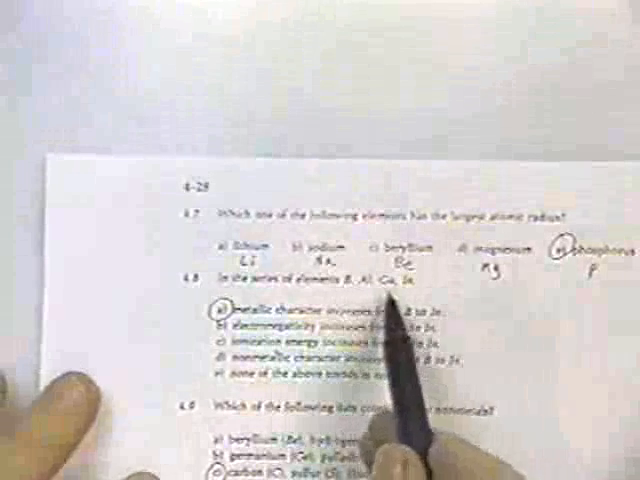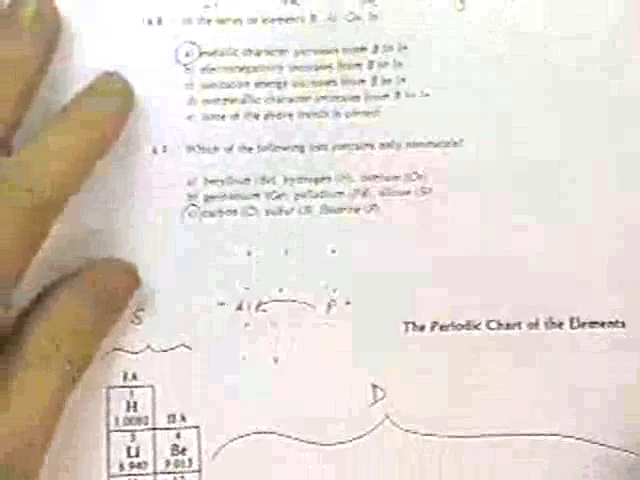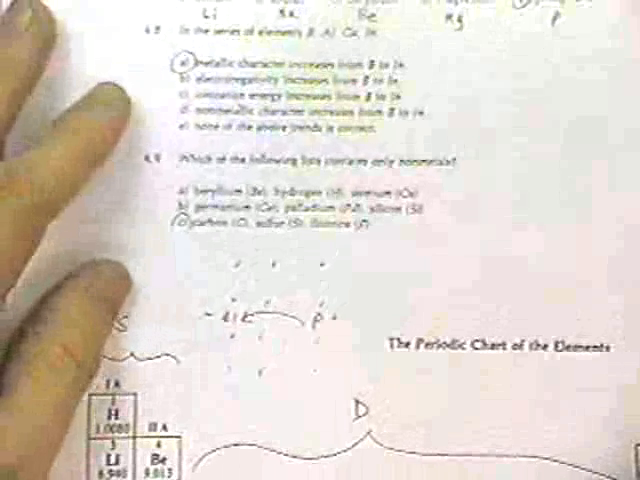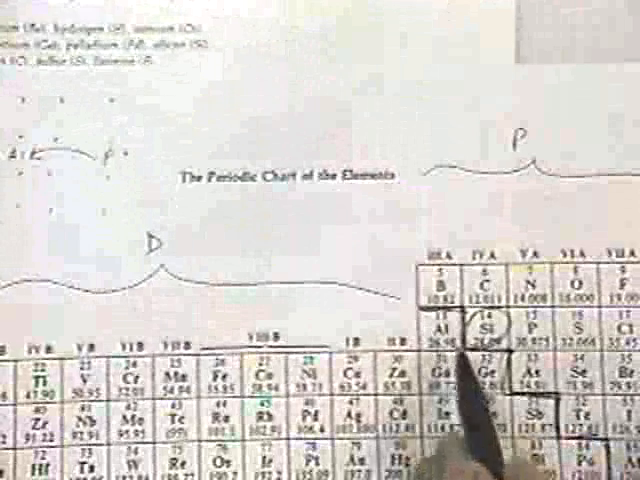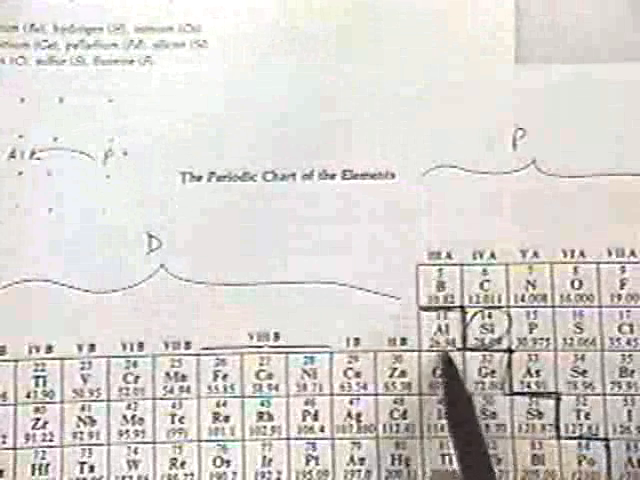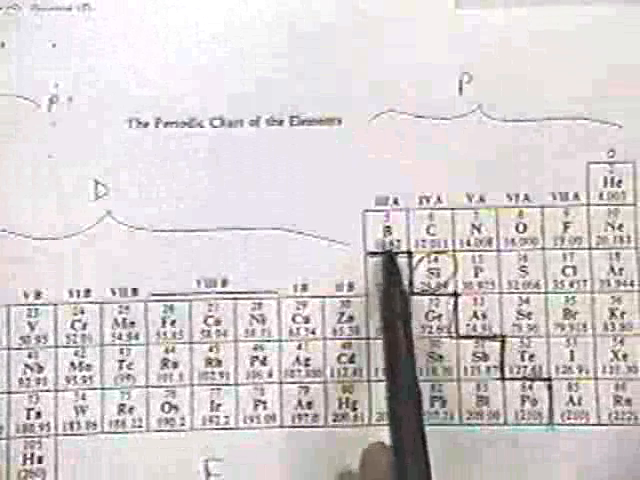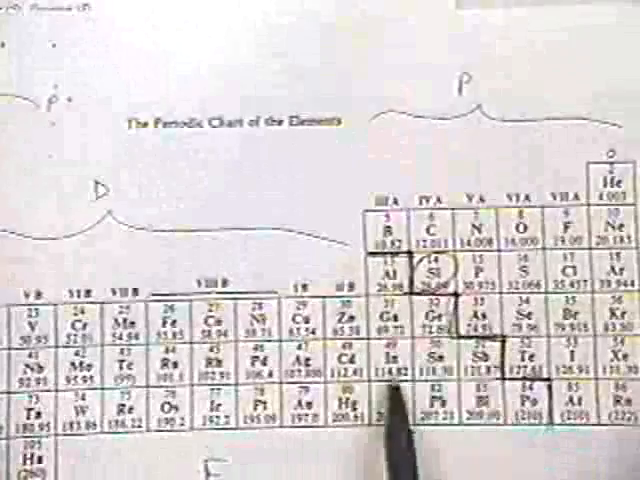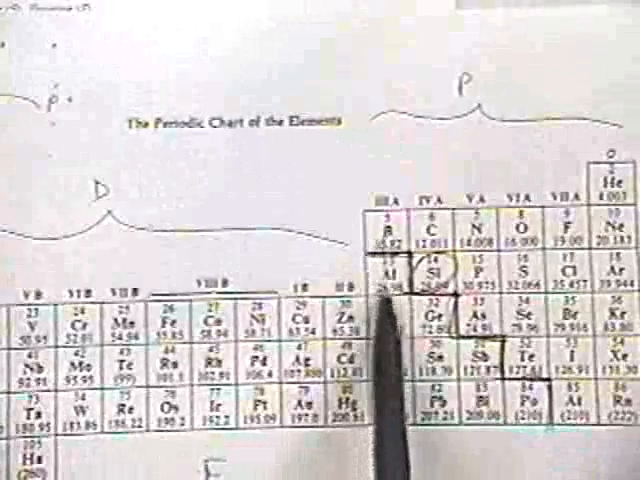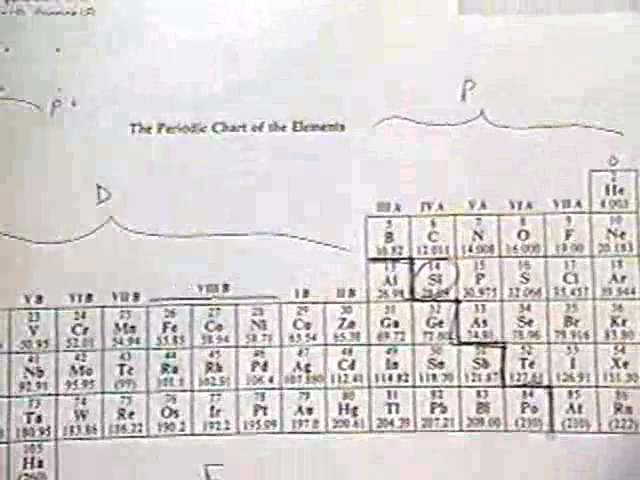In the series boron, aluminum, gallium, indium, let's take a look at the periodic table. Here we have boron, aluminum, gallium, indium. What we're doing is going down the periodic table. Notice that here we were to the right of this heavy line, and then we're moving further away from the heavy line, so the metallic character is increasing as we move down.